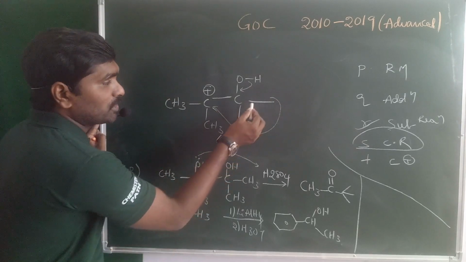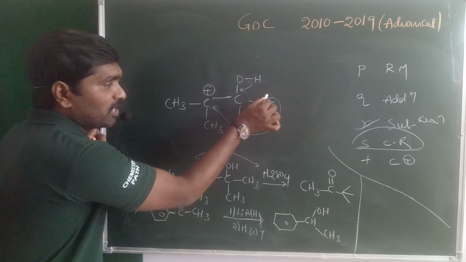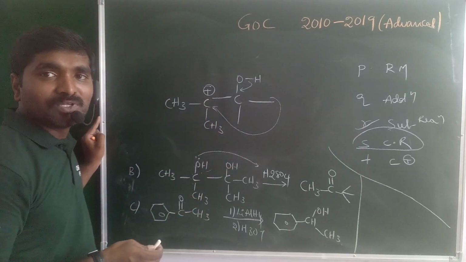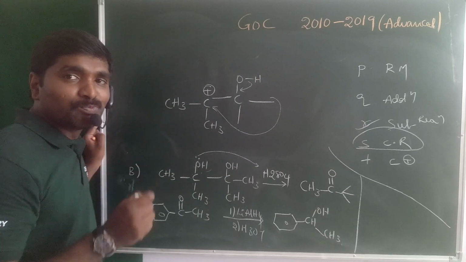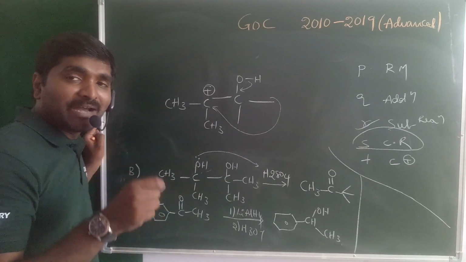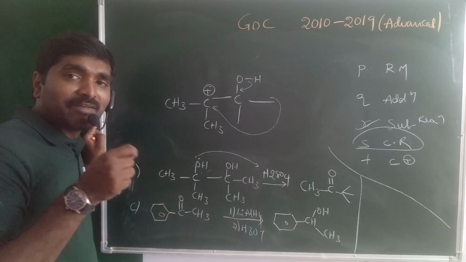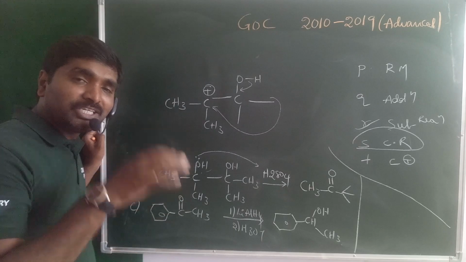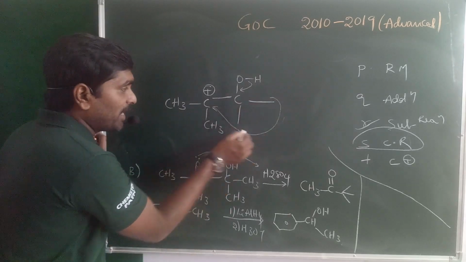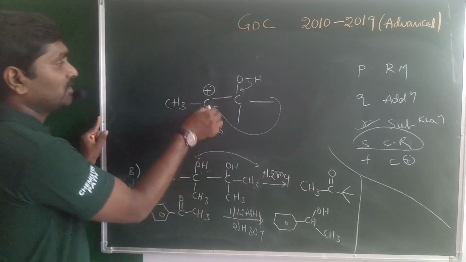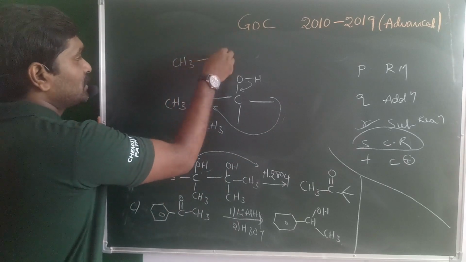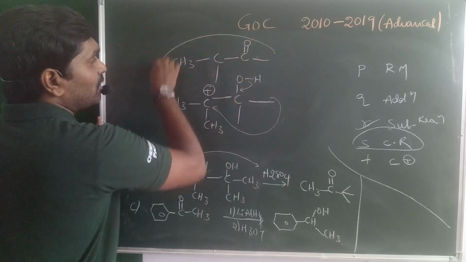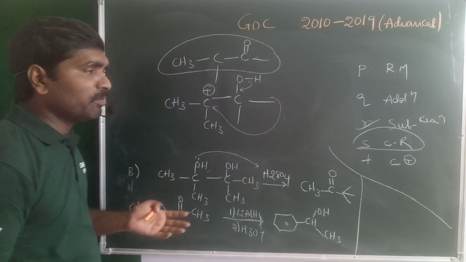When you have one hydrogen and one methyl group, hydrogen can easily migrate onto this carbocation. Migratory aptitude of hydrogen is more compared with the alkyl group. Compared with methyl and ethyl, methyl is more; compared with ethyl and propyl, ethyl is more. So as bulkiness increases, migratory aptitude decreases. So CH3 minus migrated onto this carbocation, and you will get CH3, C, CH3 again. So here C double bond O CH3 is the product, which is nothing but the pinacol rearrangement.